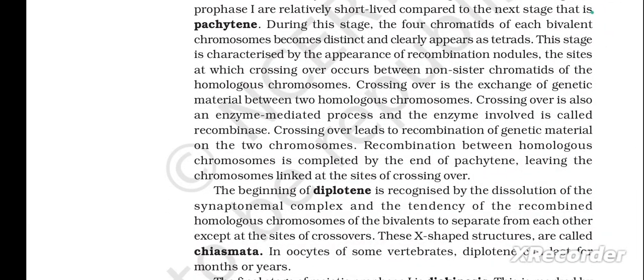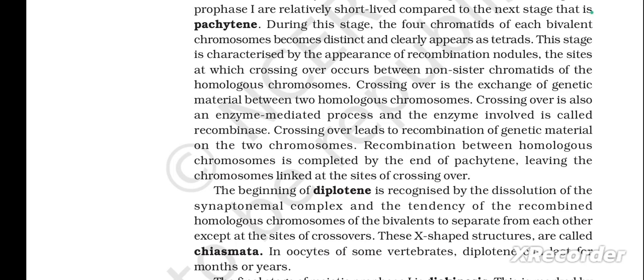Crossing over is the exchange of genetic material between two homologous chromosomes. Crossing over is also an enzyme-mediated process, and the enzyme involved is called recombinase. Crossing over leads to the recombination of genetic material on the two chromosomes.